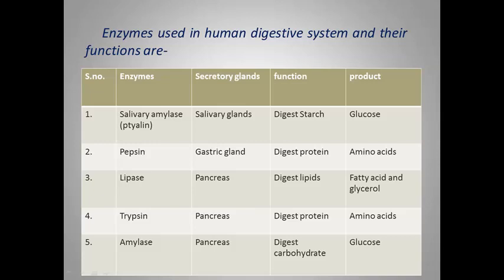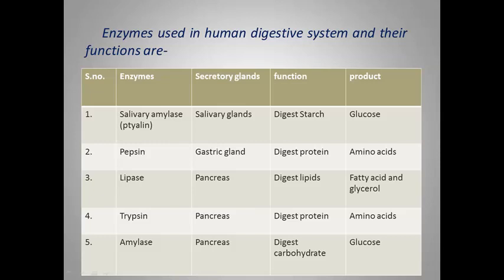So as we know, the first enzyme written is salivary amylase, it is also called ptyalin, that is released from the salivary gland. Salivary glands are generally present below the tongue. They help in the digestion of starch, and the main product is glucose. We will discuss it in our next topics. We will discuss it later.